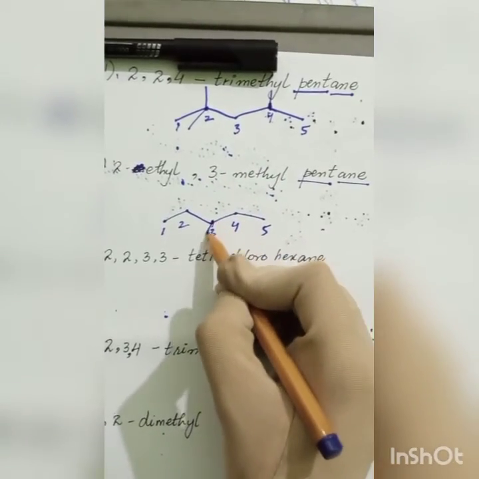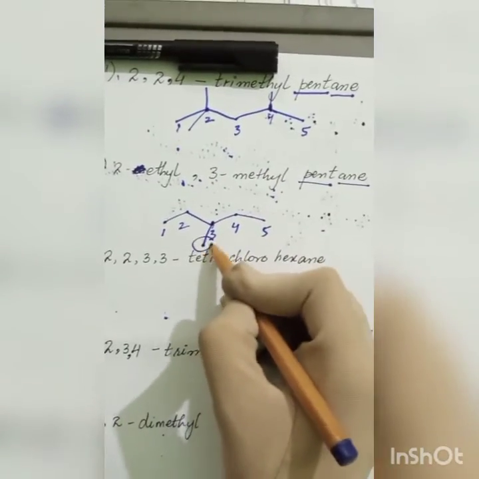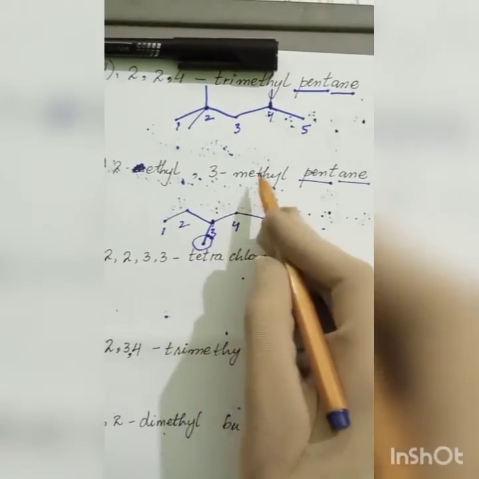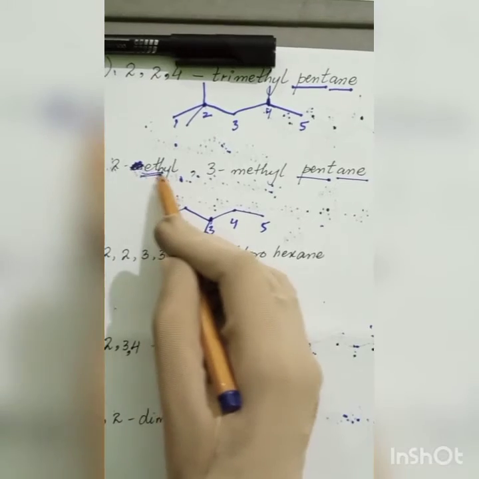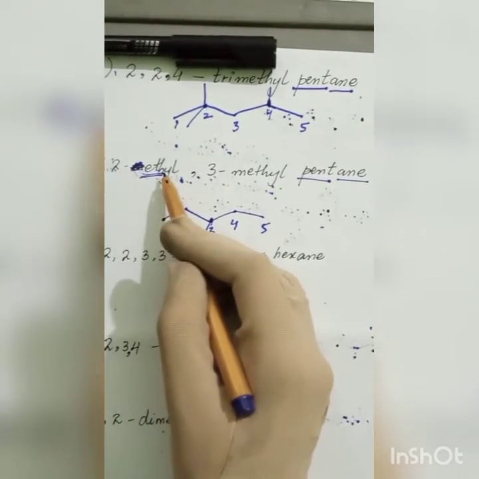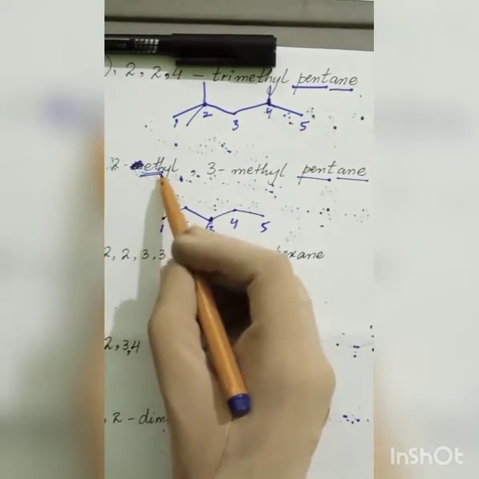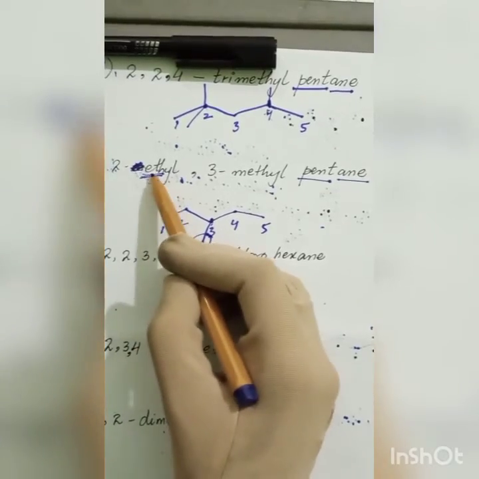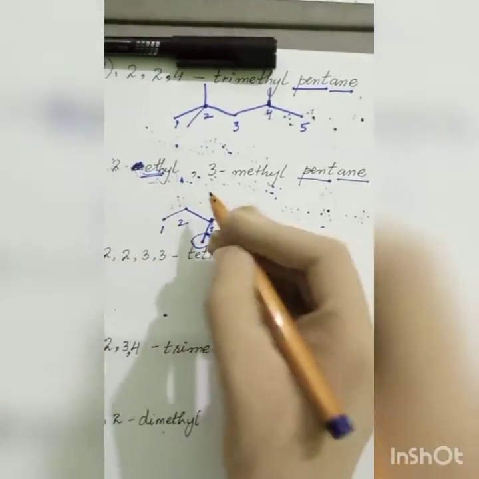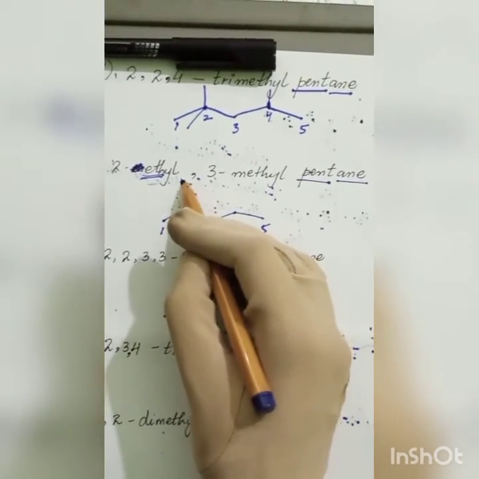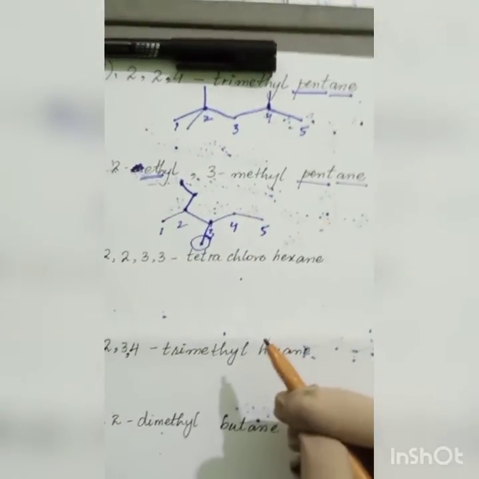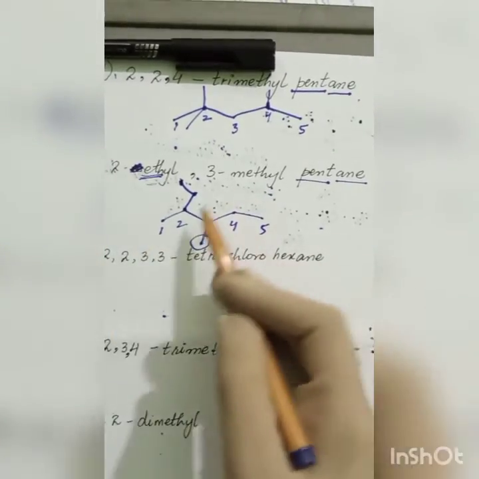I will position one branch here, which is composed of one carbon, CH3, methyl, and eth means 2. So this branch is composed of 2 carbons. So I will write the 2-carbon branch positioned over 2, so it will be 1, 2, 2 carbons. Okay, so this will be the complete molecular structure.